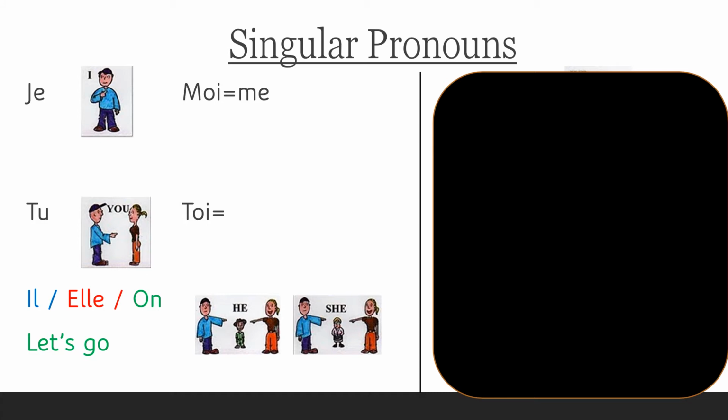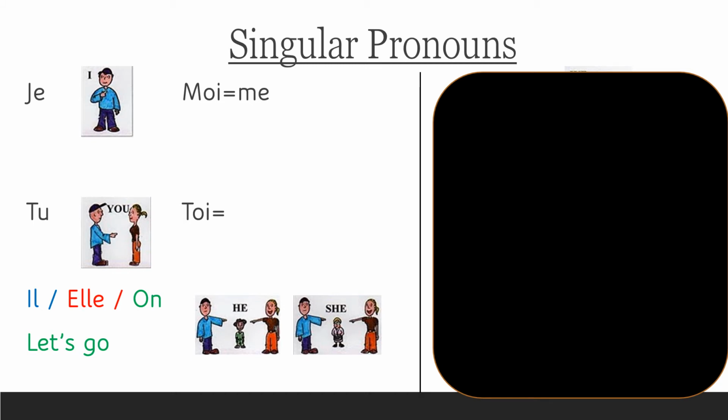Then the second person is tu, for you. Not toi, like when we say toi aussi, because that is for you too. Et toi, or et toi aussi. Et toi means and you. Toi aussi, you too. Now, when we're emphasizing on and you, that's when we use the form toi. But if we are just conjugating a verb, we will use the form tu for the second person.